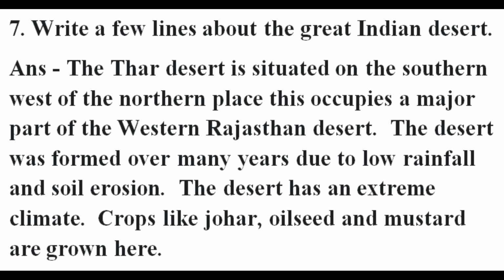Seventh question. Write a few lines about the Great Indian Desert. The Thar Desert is situated on the southwest of the northern plains. This occupies a major part of western Rajasthan. This desert was formed over many years due to low rainfall and heavy soil erosion. The desert has an extreme climate. Crops like jowar, bajra, oilseeds, pulses, and mustard are grown here.